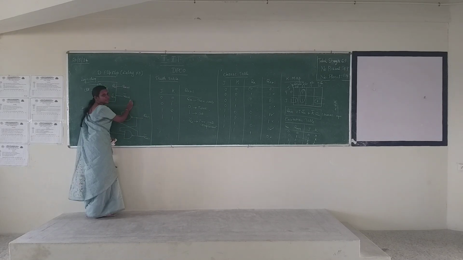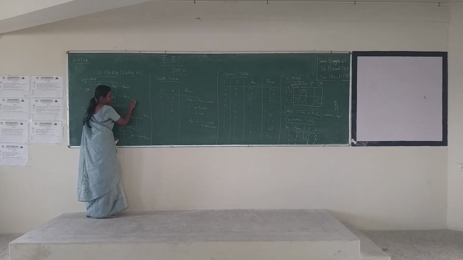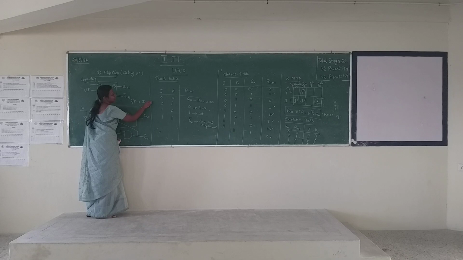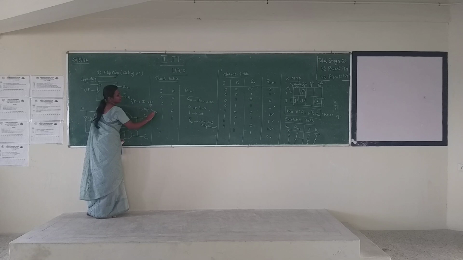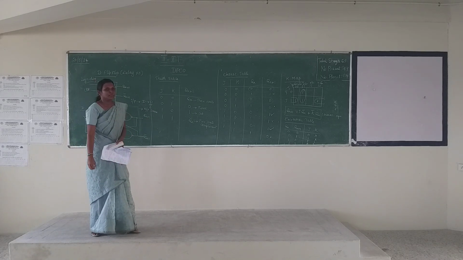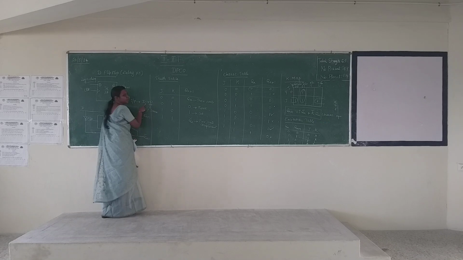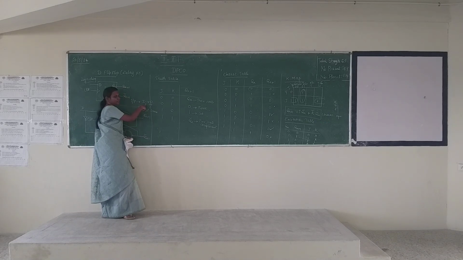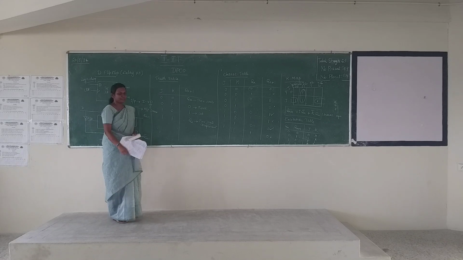And listen here, whatever input you give for D, either 0 or 1, your output remains the same. There will be no change. That is your D flip-flop. Whatever input you give to D, either 0 or 1, your output remains the same. 0 means output is 0, 1 means output is also 1. That is your D flip-flop.